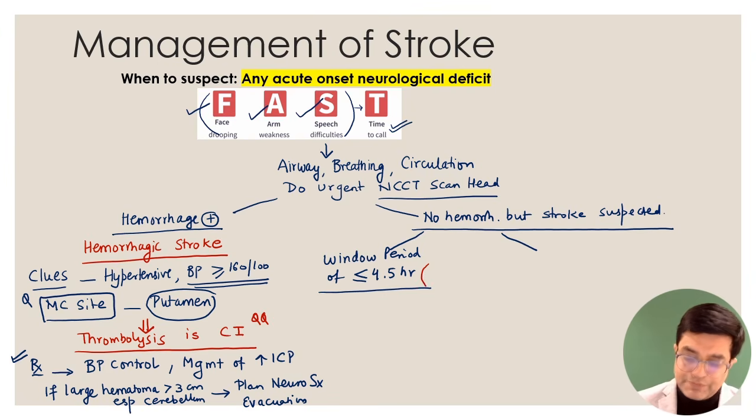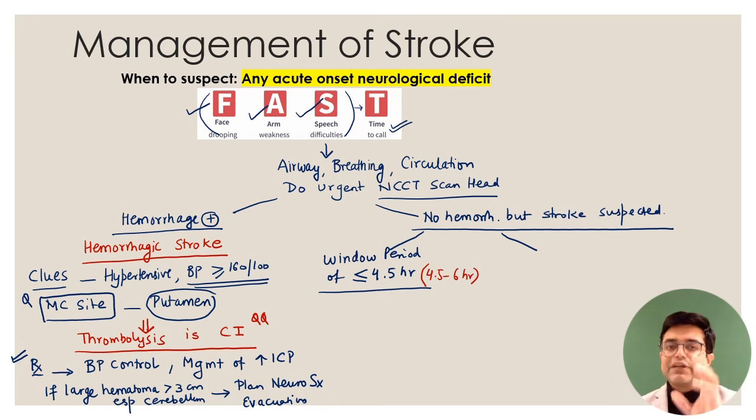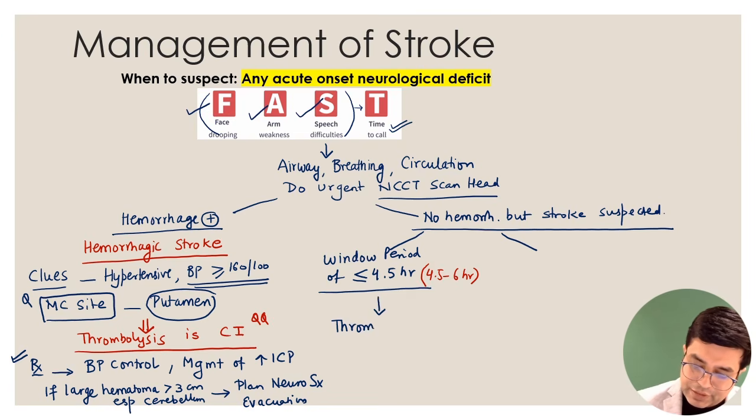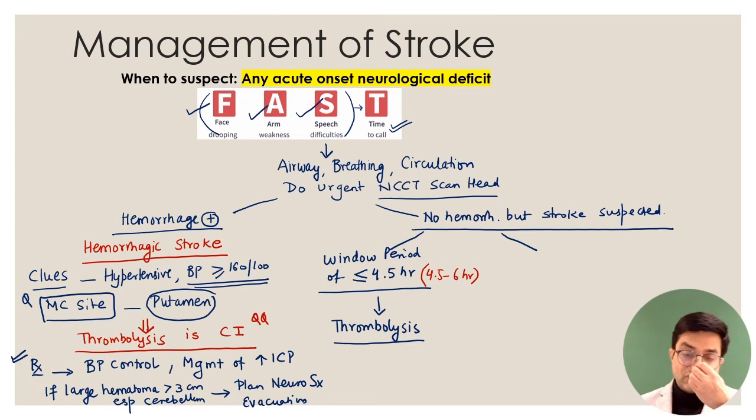So if the MCQ is framed in that way, you would write like 4.5 to 6 hours. But if you look at other standard guidelines, they say window period is only up to 4.5 hours. So within 4.5 hours, the patient has presented and there is no hemorrhage. So kya karenge? In these patients, you will perform immediate urgent thrombolysis. Thrombolysis is the therapy of choice. And thrombolysis is done using recombinant tissue plasminogen activator, also called alteplase.